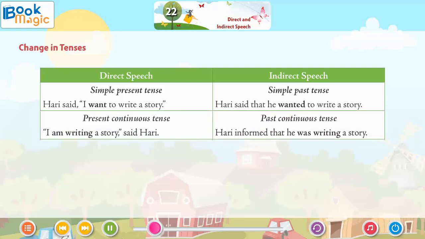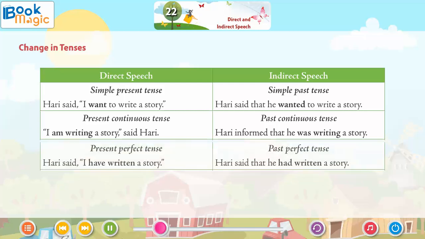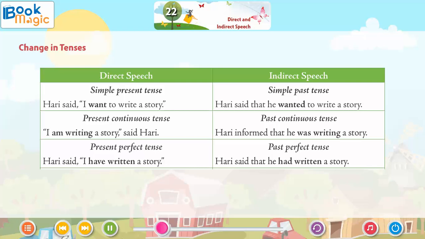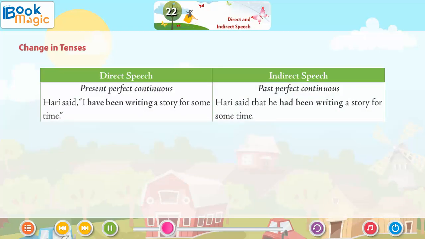Present continuous tense. "I am writing a story," said Hari. Past continuous tense. Hari informed that he was writing a story. Present perfect tense. Hari said, "I have written a story." Past perfect tense. Hari said that he had written a story. Present perfect continuous. Hari said, "I have been writing a story for some time." Past perfect continuous. Hari said that he had been writing a story for some time.